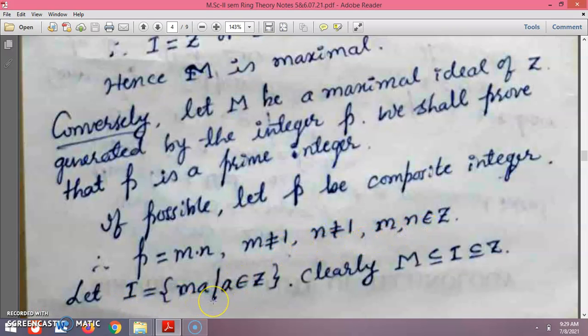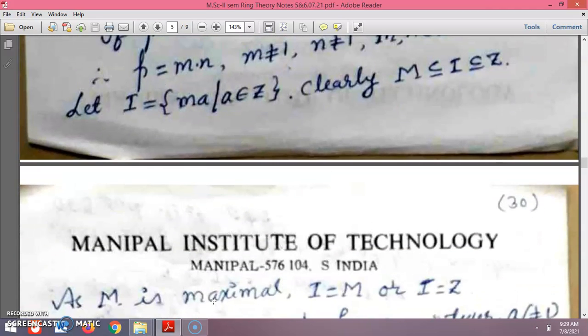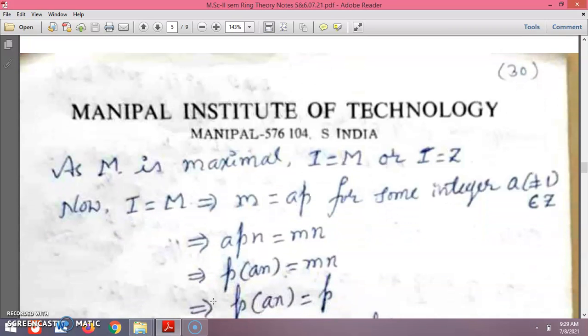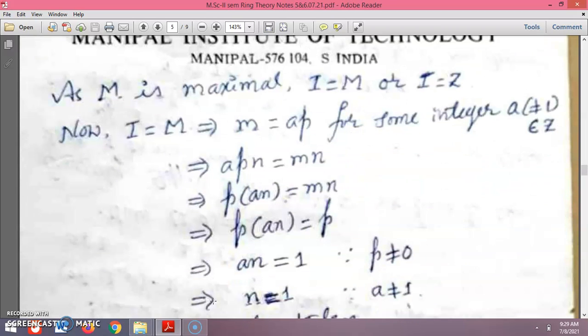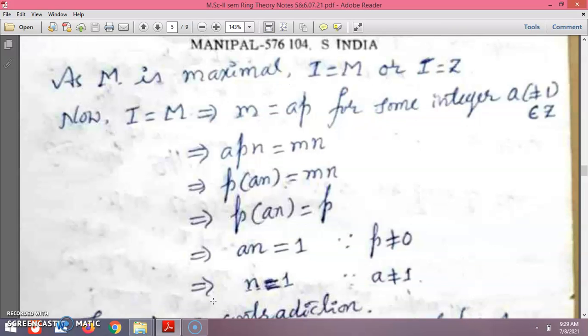So clearly I has these two. As m is maximal, so only I equals m or I equals Z. Means the ideal is m itself or the ideal is the integer system itself. So suppose I equals m, so that m equals ap for some integer a not equal to 1. So it is a member of that. So we can multiply with that, and then we have